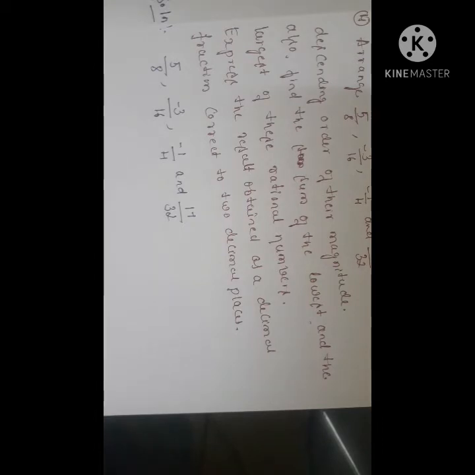To arrange in ascending or descending order, we are supposed to make the denominators the same. For that, you have to take the LCM of the denominators of the given fractions.